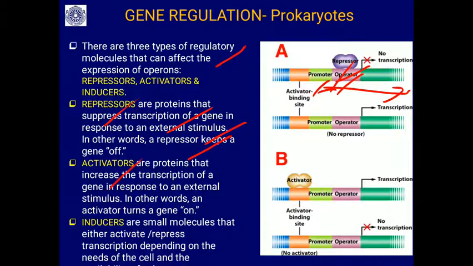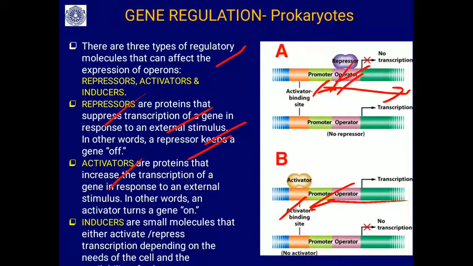Then another, opposite to this, is the activator. An activator is a type of protein that promotes the transcription of a gene in response to an external stimulus; it is turning on the gene. It sits here so that the RNA polymerase can bind to the promoter region and mRNA synthesis is initiated.